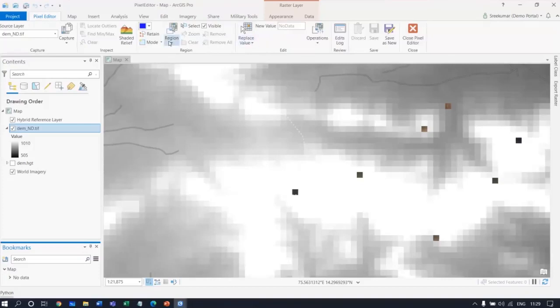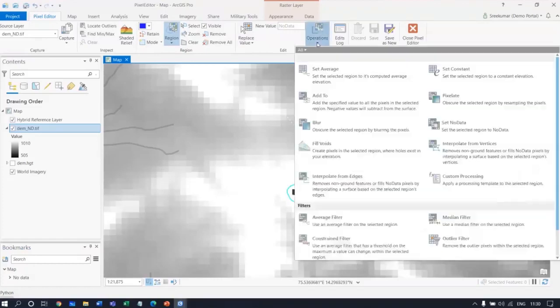Yes, I have this pixel editor, and I'm just picking up a lasso tool and circling this particular location. There are various operations that I can perform, like set average, set constant, add to, blur, no data. So depending upon how you want to process the data, you can do that. At this point, I would like to fill the voids.